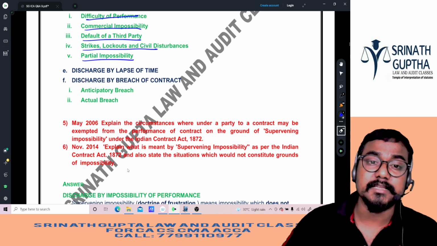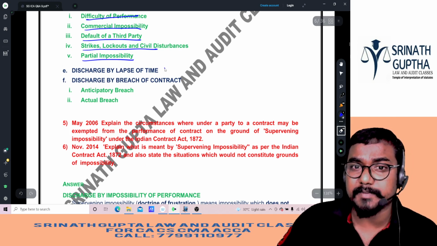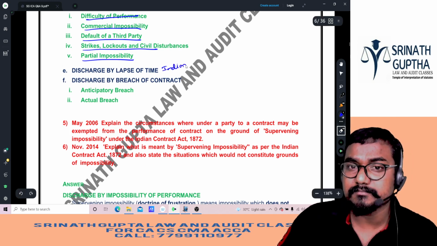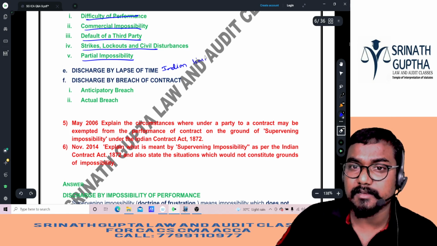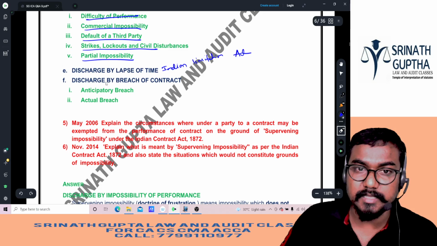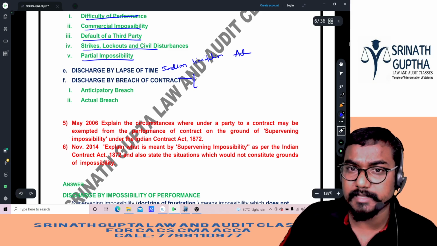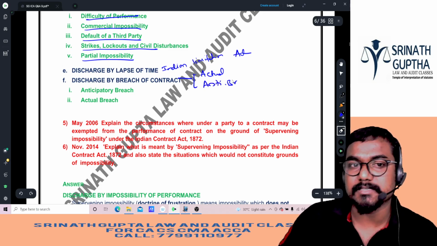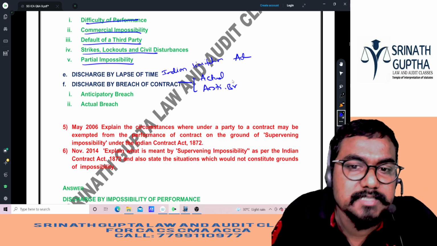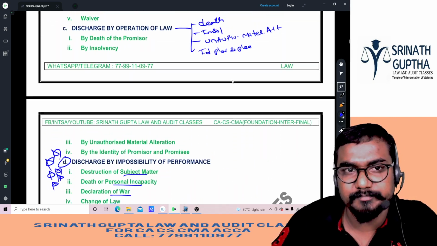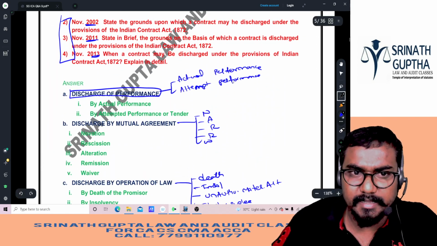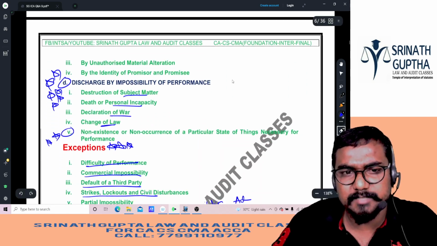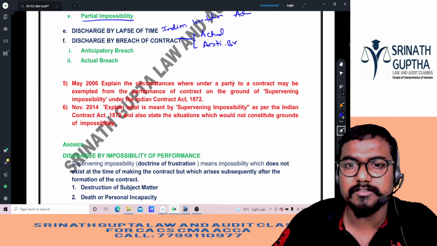Next, discharge by lapse of time, that is, as per the Indian Limitation Act. Last one is discharge by breach of contract. It is of 2 types again, actual breach and anticipatory breach. So these are the various methods to discharge a contract. So directly we can write the heading and subheadings, beta. If you want, you can explain each subheading with one line based on the number of marks.